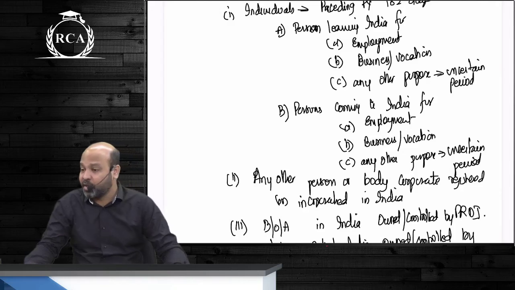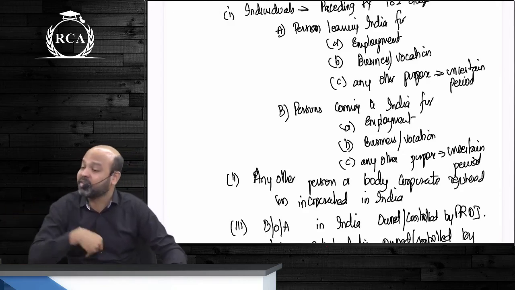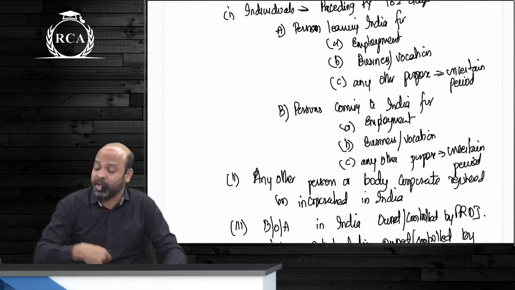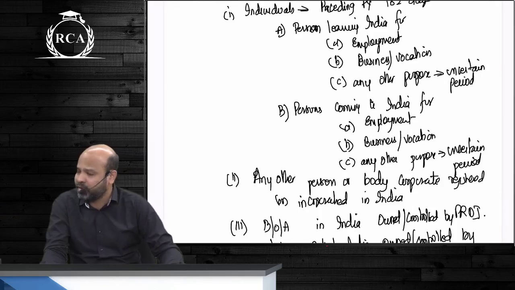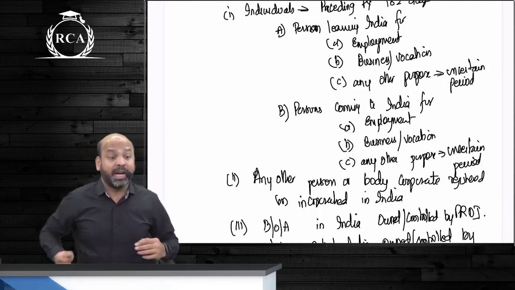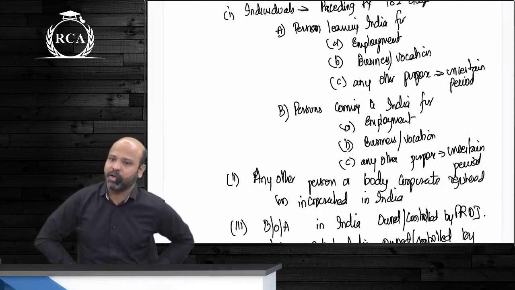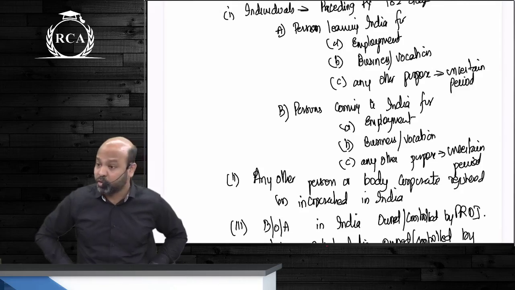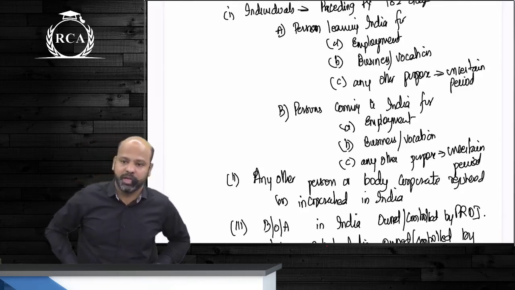Next, guys, likewise, point B. This is all under the first point only, guys. Point B states that if a person is coming to India for any of these 3 purposes, even if they did not stay in India for 182 days during the preceding financial year, they will still be considered to be a PRII with immediate effect. So if you have always stayed in the US and you're coming to India on 1st Feb 2025 to take up a job in India, you will be considered as PRII with effect from 1st Feb 2025.